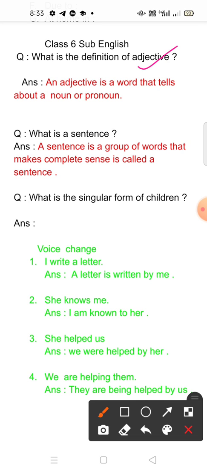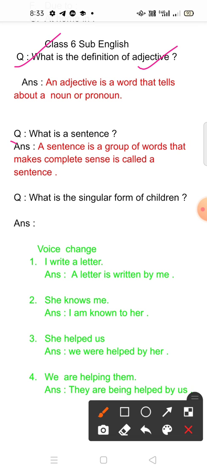What is the definition of adjective? An adjective is a word that tells about a noun or pronoun. You can give its answer in a short way: describing words are called adjectives. What is an adjective? Give the definition of adjective. You can write it in this way and your answer will be correct. Here is number 1.